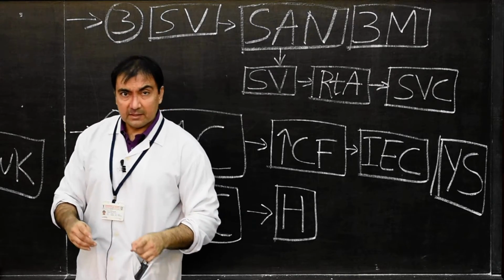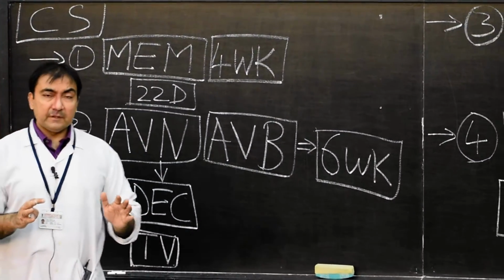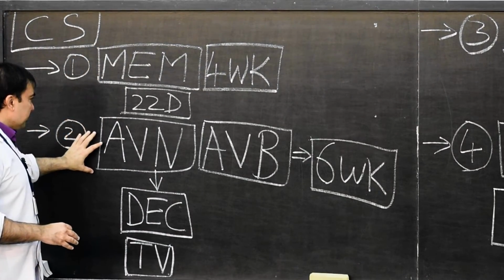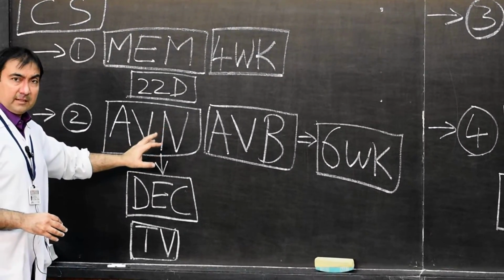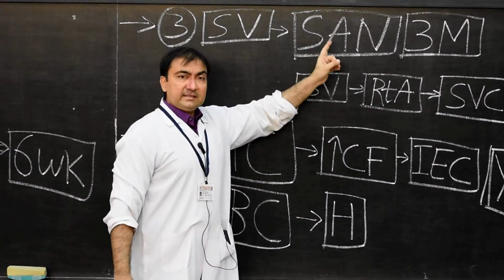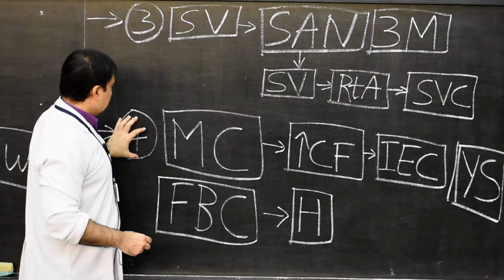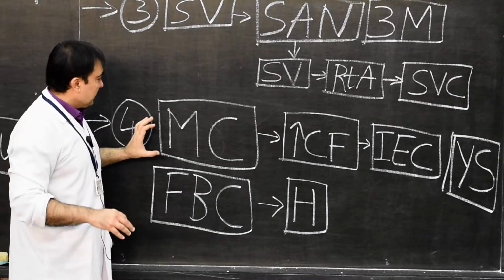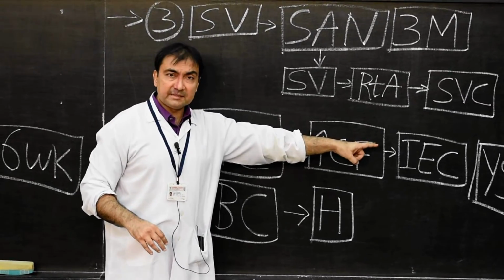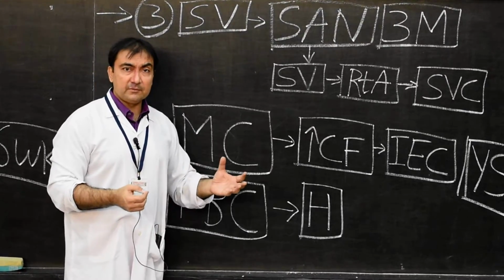So once again I repeat, if at all the entire conducting system of the heart is asked, these are the points which we have to write. Point number 1, then point number 2, which is the highlight: AV node and AV bundle, location, time period. Point number 3 will be the SA node, its time period and its location. And finally, the last point, you have to conclude with the circulation of the fluid through the yolk sac and intraembryonic coelom, as well as the fetal blood circulation being sluggish because of the reasons which I have discussed with you.